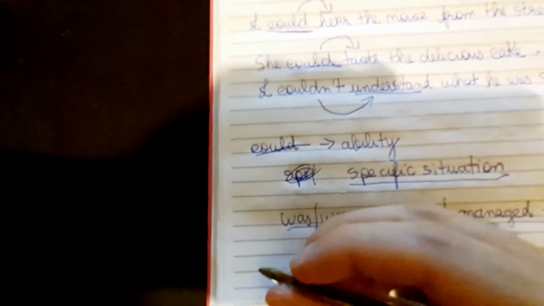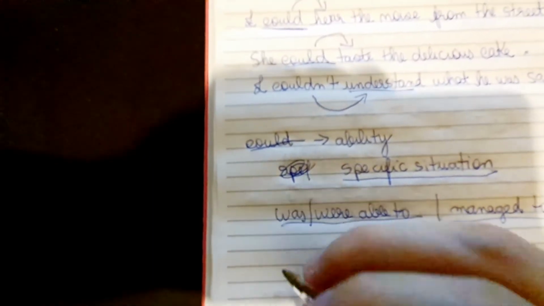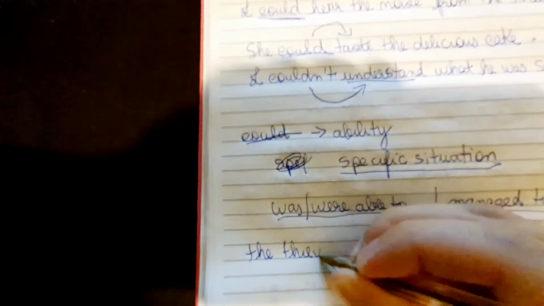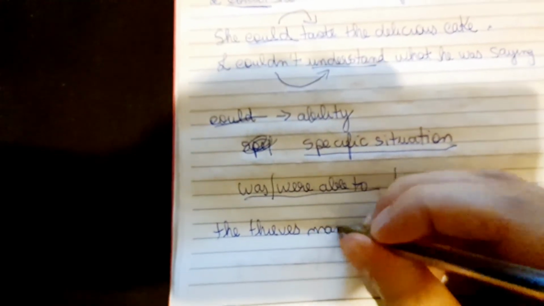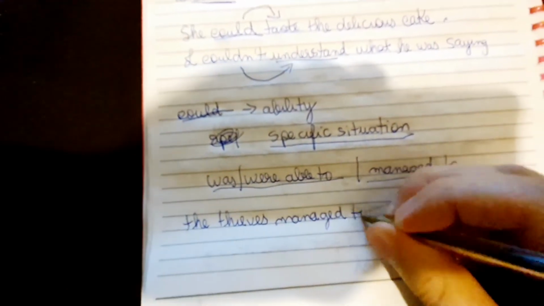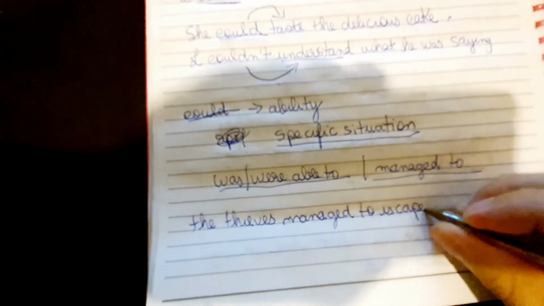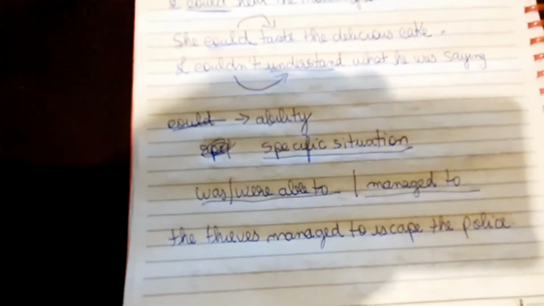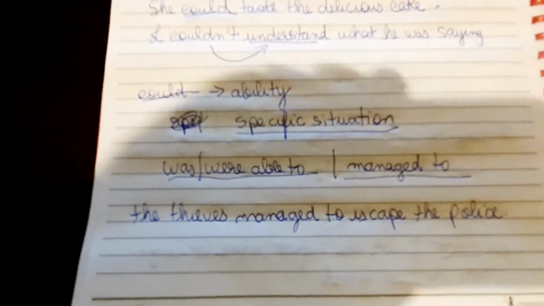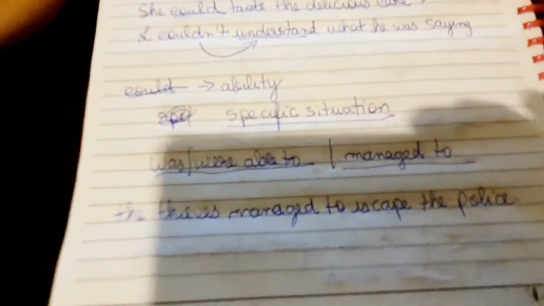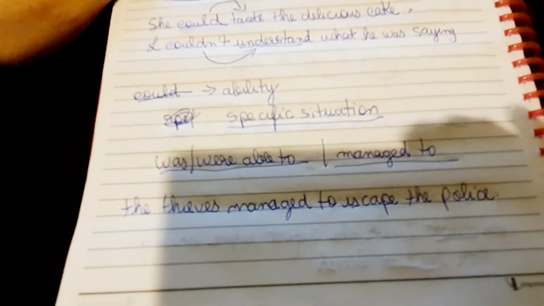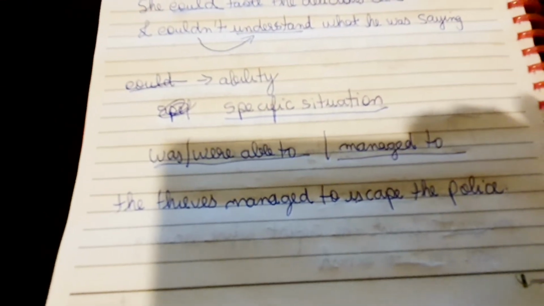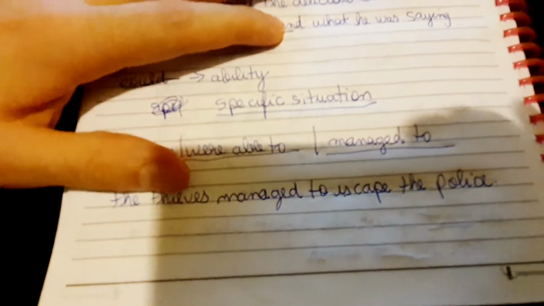For example, the thieves managed to escape the police. Okay, so the thieves robbed the bank, and they made such a scene. They crashed. They killed someone, and the police came, and they managed to escape.